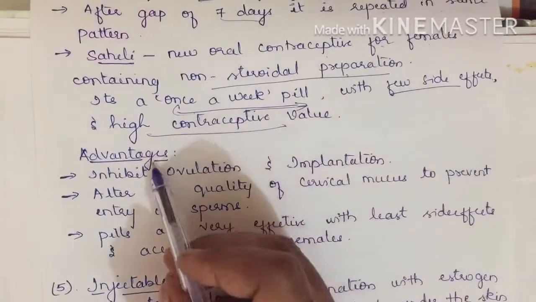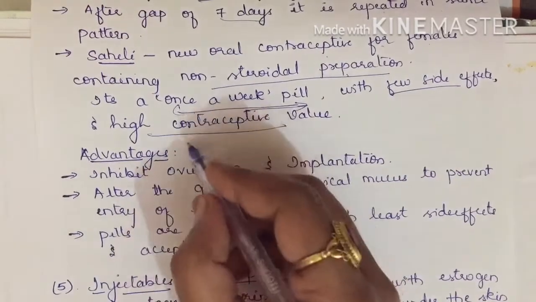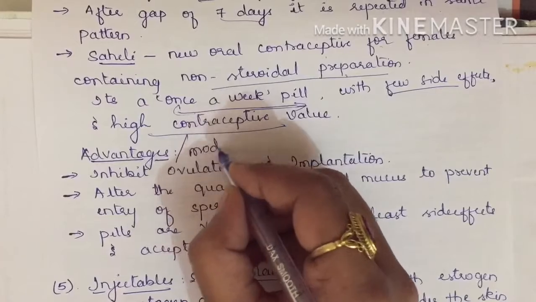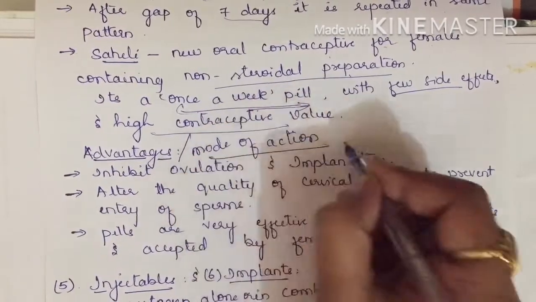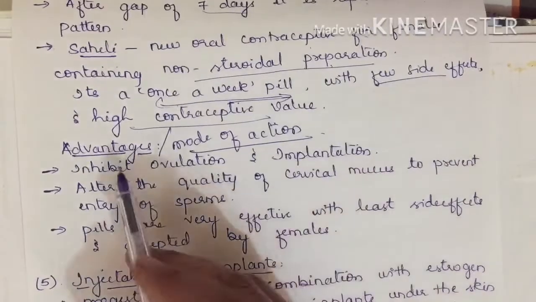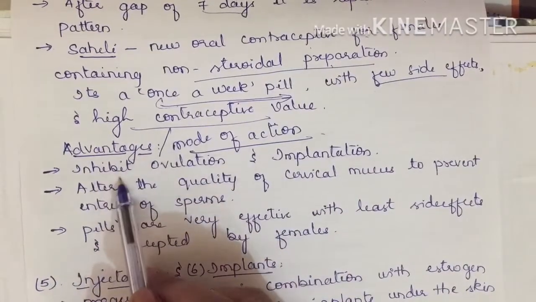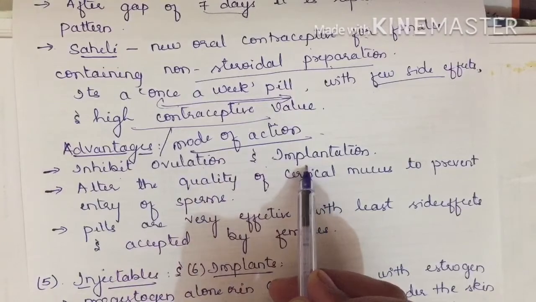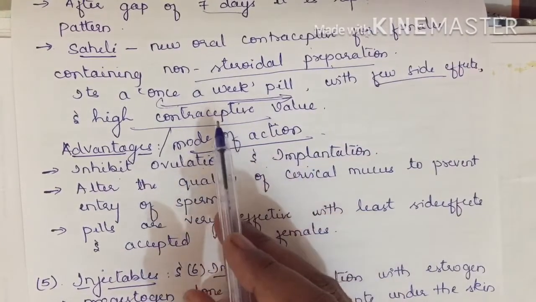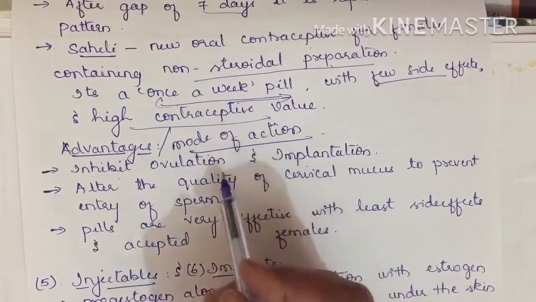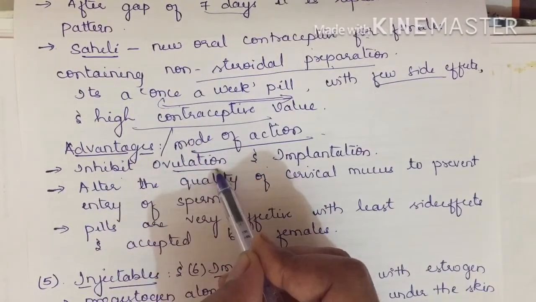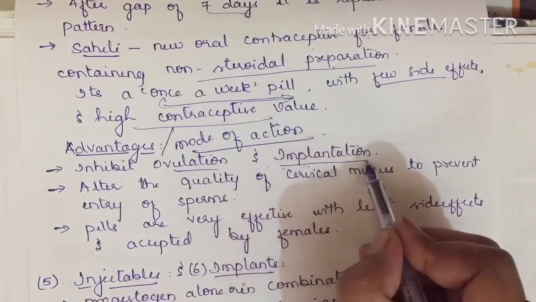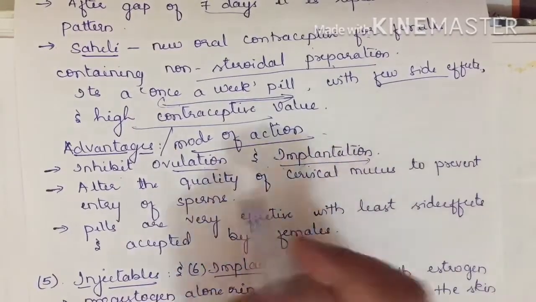Now I have given this here as advantages. You can even write it in the form of mode of action. Mode of action of whom? Mode of action of oral contraceptives. How do they work? They inhibit ovulation and implantation. The progestogen and estrogen put together will inhibit ovulation. Inhibiting ovulation means there is no formation of ova. When there is no formation of ova, then there is no implantation.